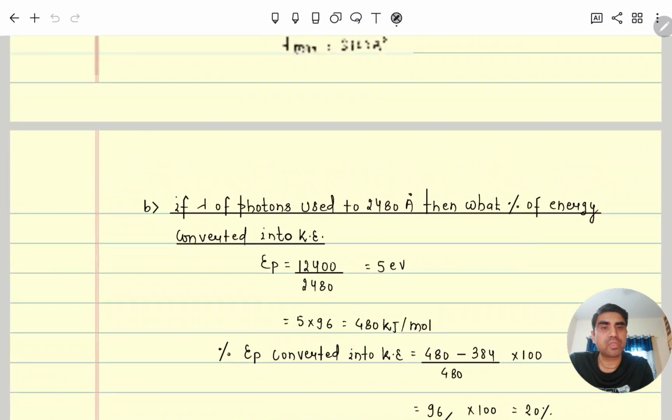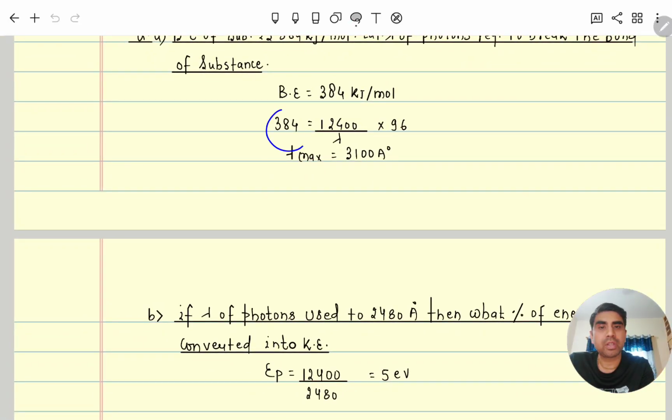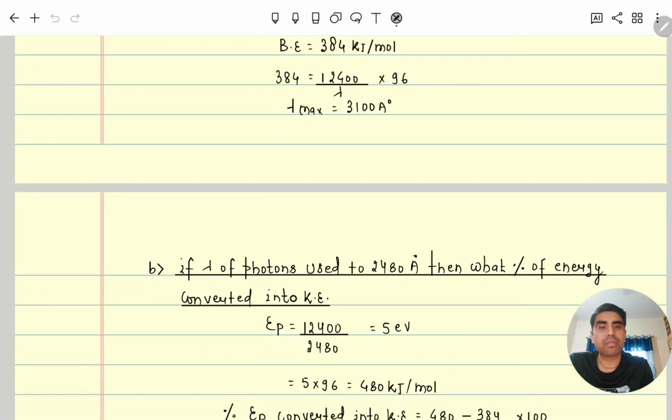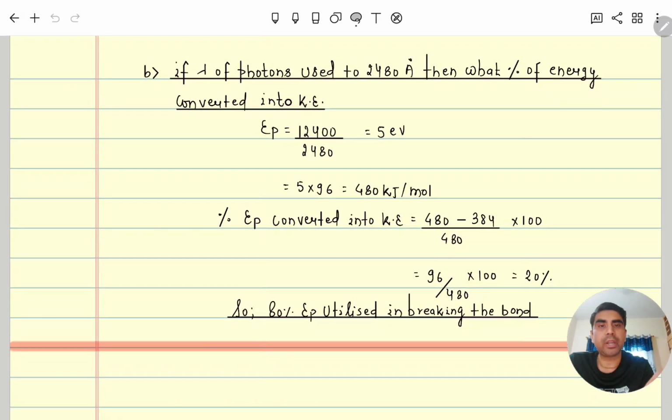You can see here, 384 is the bond energy, divided by the total 480, times 100. So how much is coming? 20%. It means 20% is converted into kinetic energy, which gives velocity to those atoms, and 80% is utilized for breaking the bond.